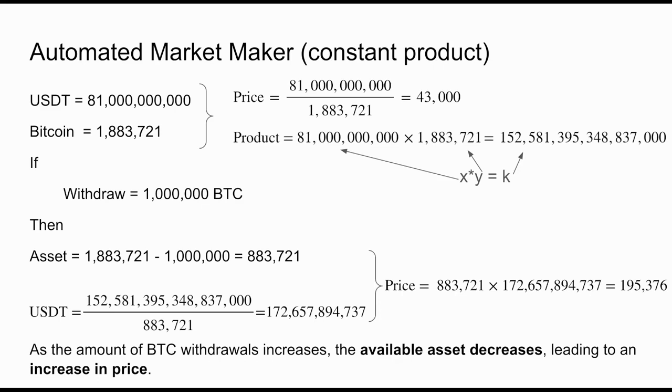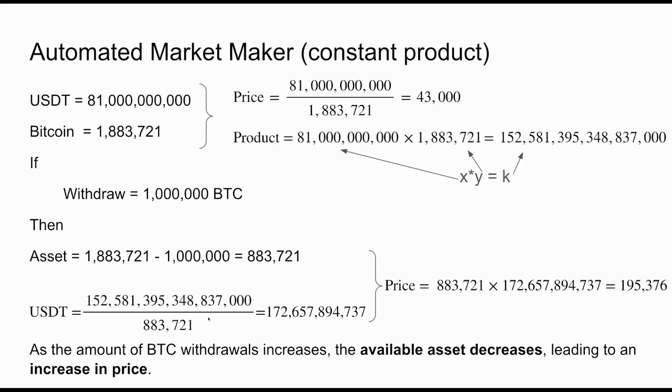Now imagine there is a demand for Bitcoin because of the halving and institutions that want to join the BTC range and whatever other reason. And 1 million Bitcoin is removed from the pool as people bought it. And we roughly have only 883,721 Bitcoin left in our pool. As the liquidity product has to remain the same in the pool always, we have to add USDT to the pool as the available number of Bitcoin is reduced, resulting in a price increase of Bitcoin to 195K.